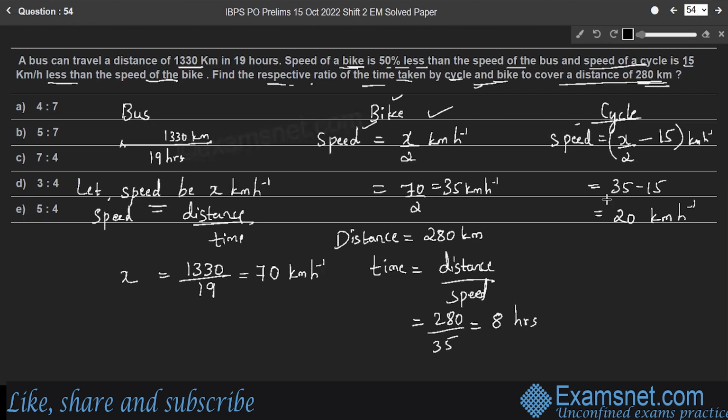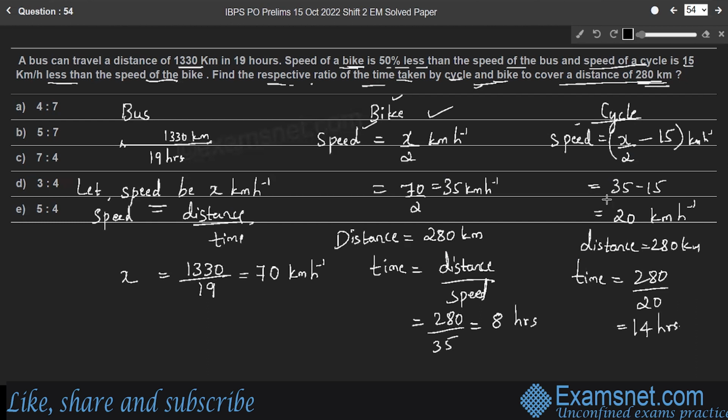Similarly, time taken by cycle. So, to cover distance of 280 kilometers, distance is again 280 kilometer. Therefore, time is equal to distance by speed, 280 divided by 20. So, which is 14 hours.